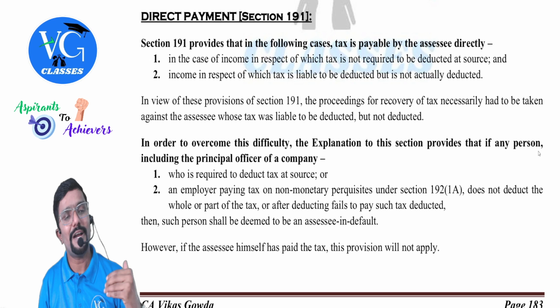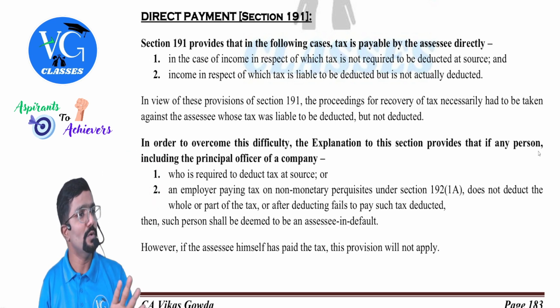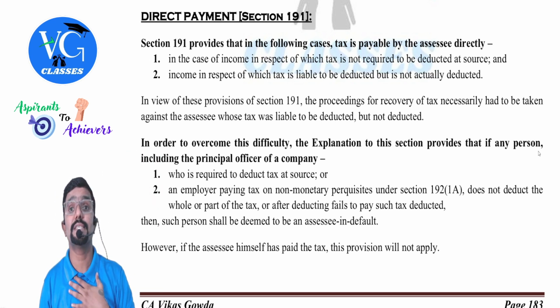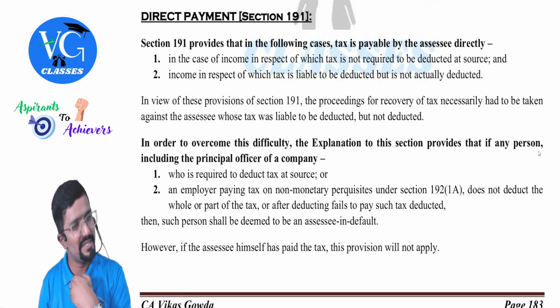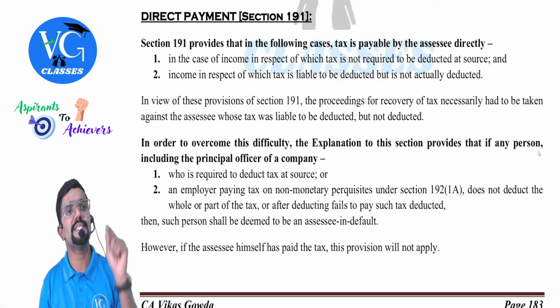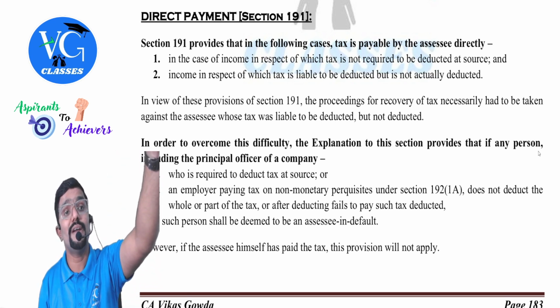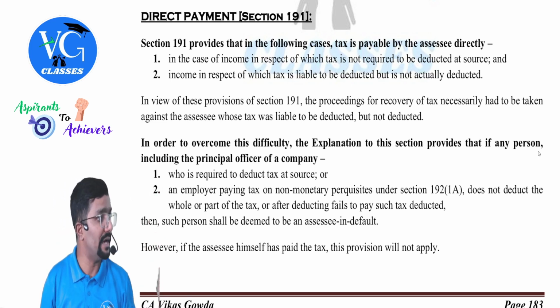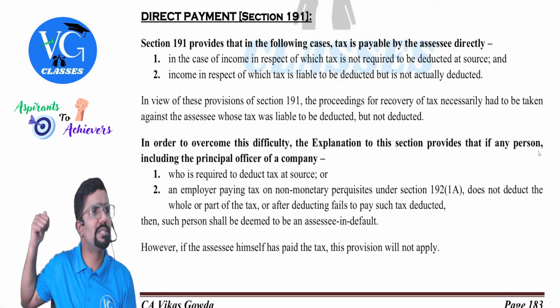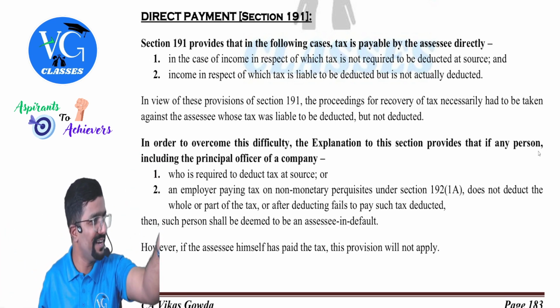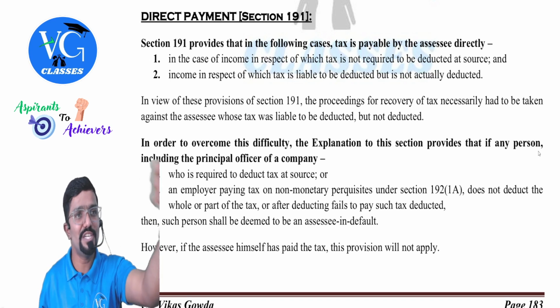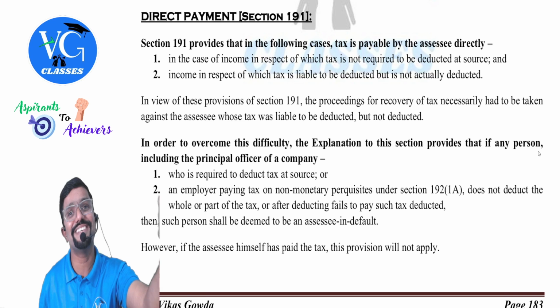Now, can the department go forward to collect tax from you if I have failed to deduct TDS? Yes. Actually, they will target me, but assume I had missed out genuinely. Then in that case, can they come forward and collect tax from you? Yes, they have all the right. Now you cannot tell, go and ask that person, he didn't deduct, what should I do? Obviously, I was supposed to deduct from your income, which I have missed. Now, is it your duty also to disclose that and pay tax? Yes.